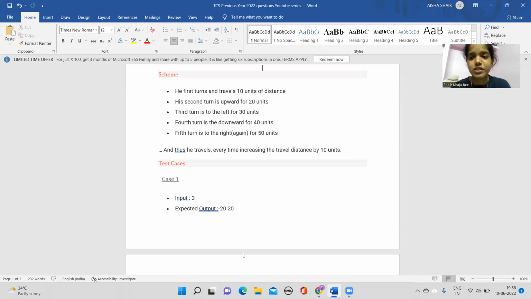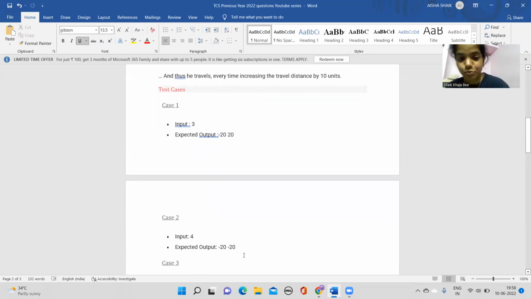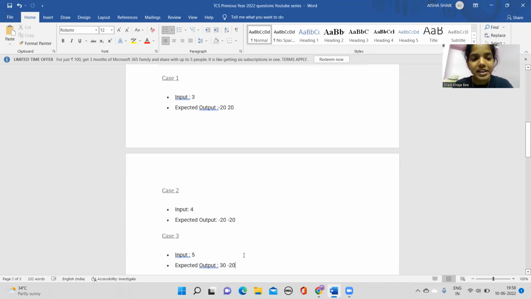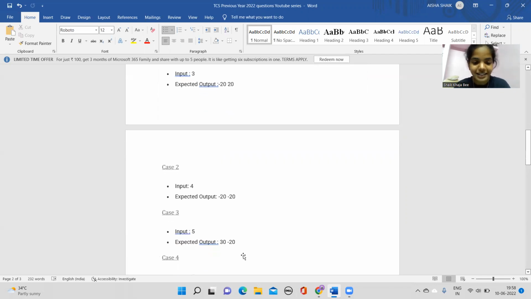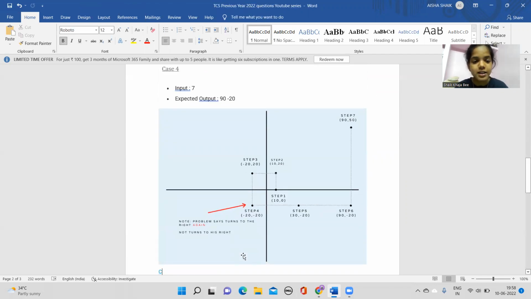So this is quite confusing for us. You may think, what do you actually want to know? So let us check the test cases, the input format and the expected output format of the question. Over here, input 3 is given, and the expected output is minus 20, 20. Even till here, you may not get an idea of what is actually going on in this question unless you see the diagram of this.